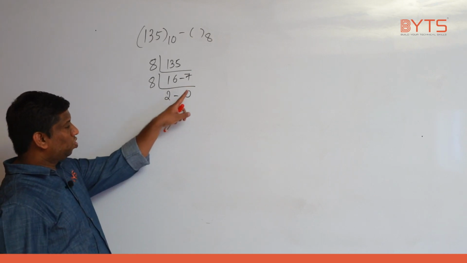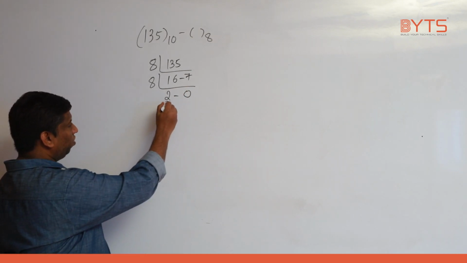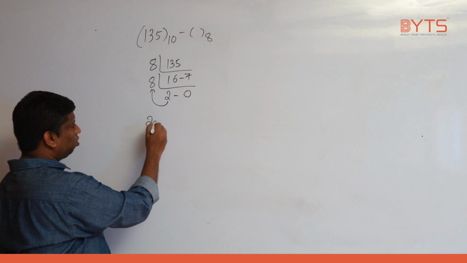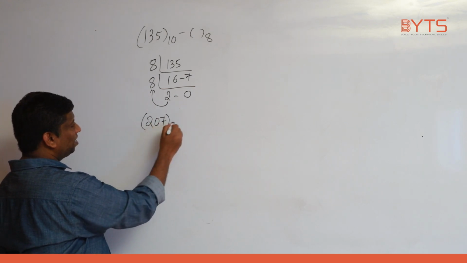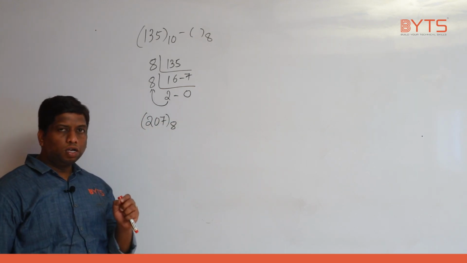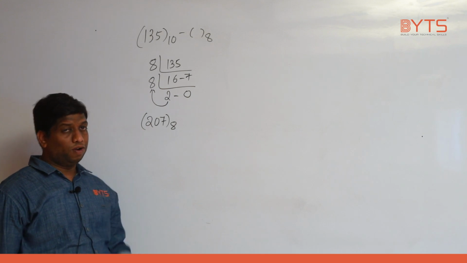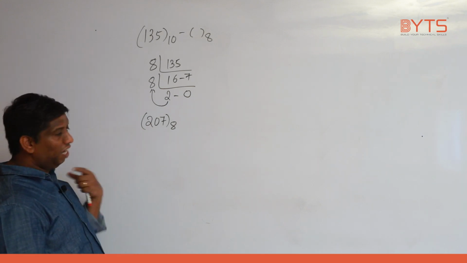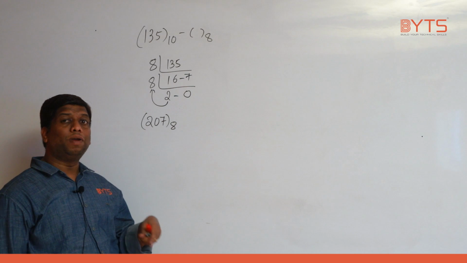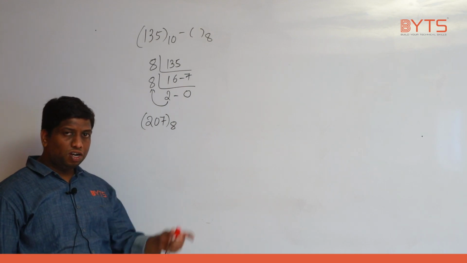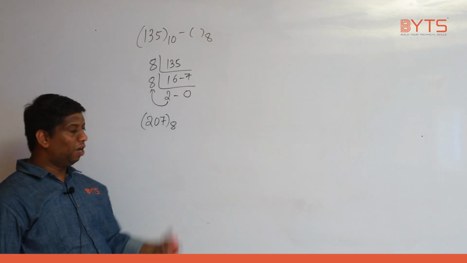So 2, 0, 7. When should I stop? I already told you, right? When this number is less than this number. So what is the answer you got? 2, 0, 7 base 8. Can you please tell, for decimal to octal, what is the procedure? LCM with 8. What is the reverse? Multiply with 8 powers, if I want to convert octal to decimal, right?